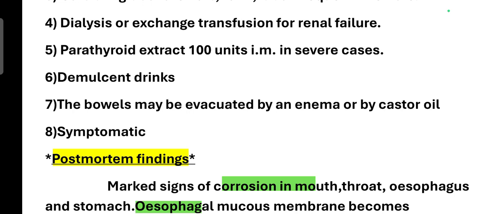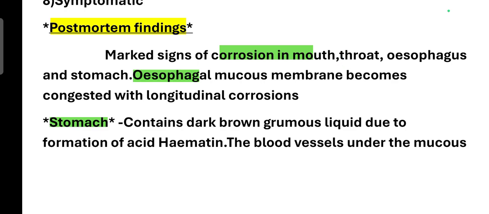And in severe cases, we will give parathyroid extract, about 100 units intramuscularly, and we will give demulcent drinks, and the bowels may be evacuated by castor oil. And let's see the post-mortem findings.